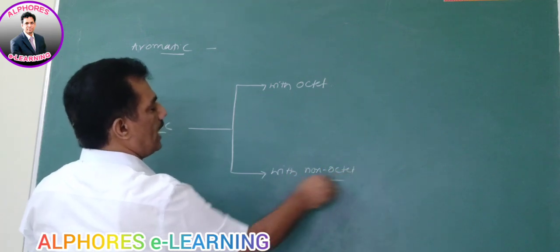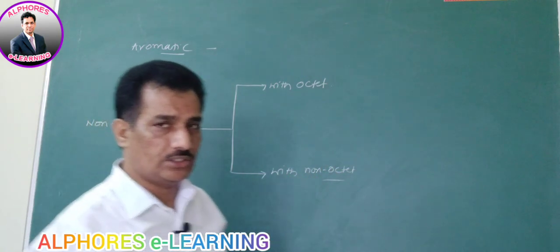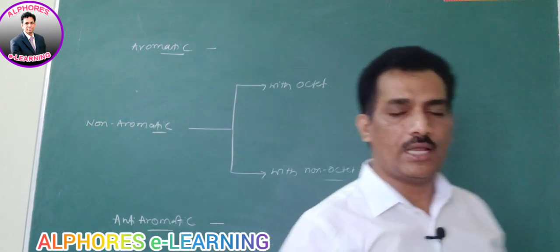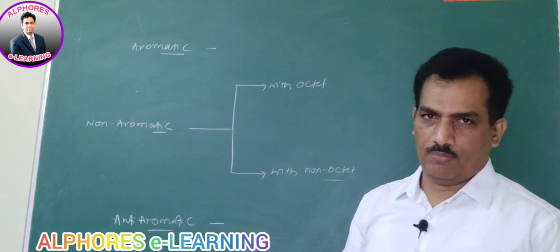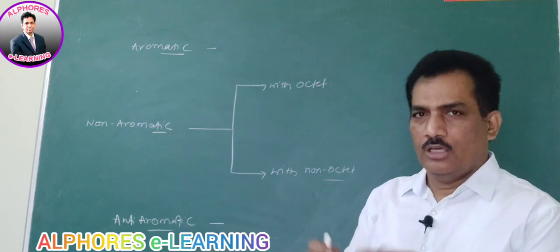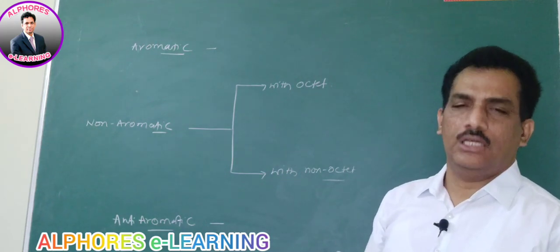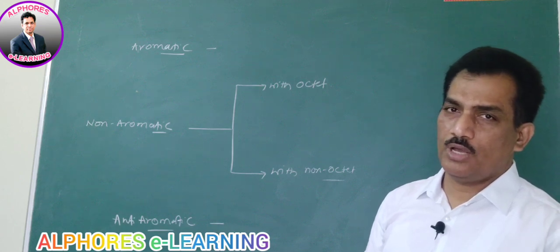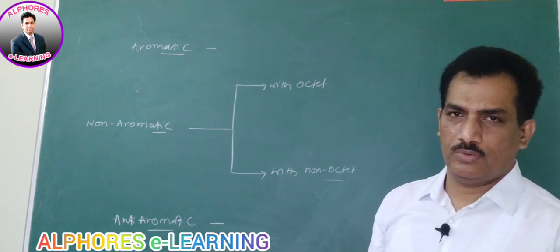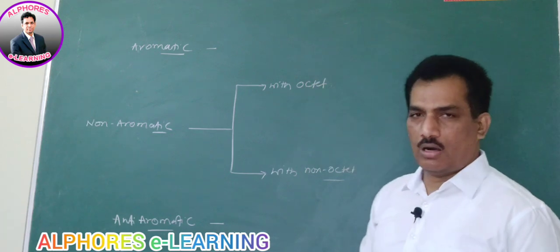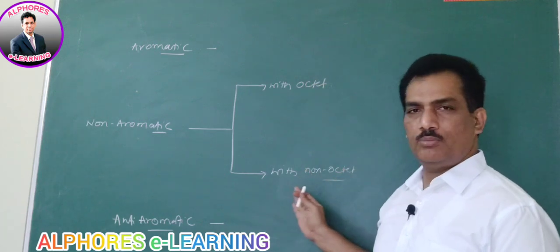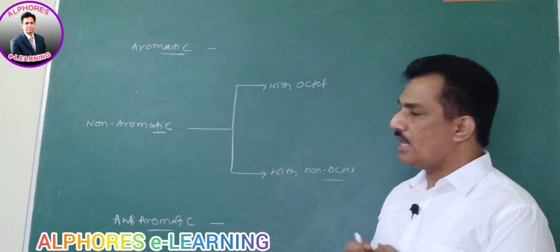Non-octet means it is not having octet structure. What is octet structure? I think you know. It is nothing but 8 electron structure around the selected atom, or around any atom. If 8 electrons, that is inert gas configuration, are found, it is of more stability, is it not? So with octet, without octet, or non-octet, simply we can say we observe this type of non-aromatic compounds.